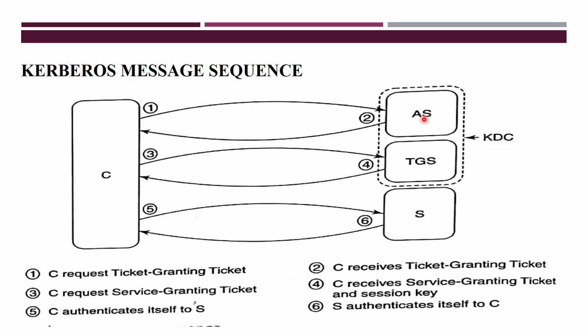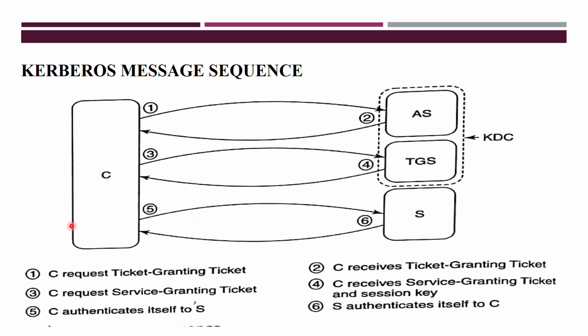Whenever the AS receives this message, it replies to that message. That reply message contains what? It contains the ticket granting ticket. So now the ticket granting ticket means the client can communicate with the ticket granting service. For that you require one ticket, and that ticket you will get from the AS.